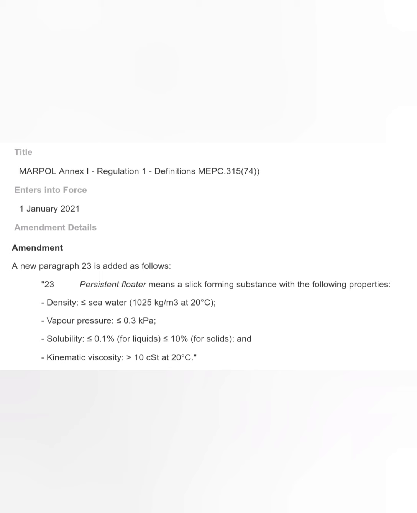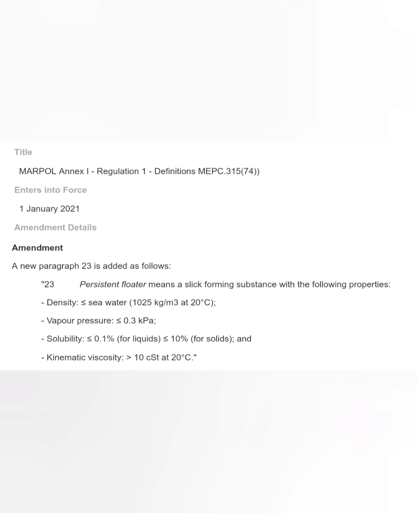So as from the term itself you can understand, this is something which will persist. It has high viscosity, it will not flow very easily and disperse very easily. Its vapor pressure is less, so it will stay on the surface. And its density is a bit less than seawater at 20 degrees centigrade.